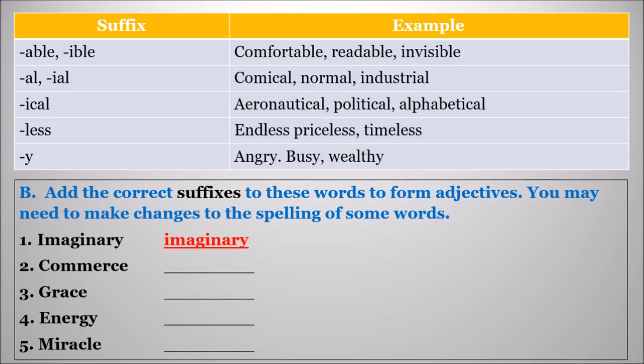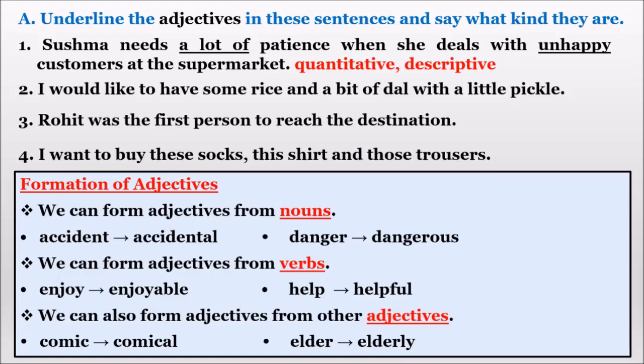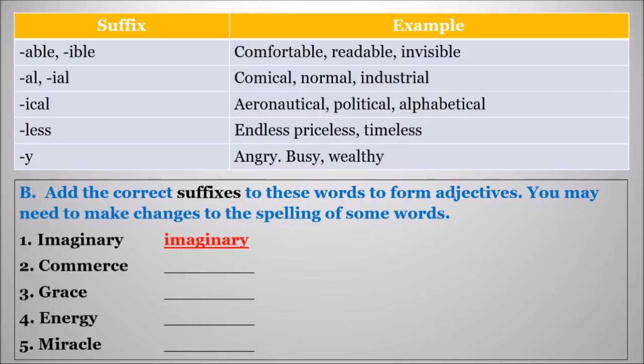So these are the 5 things, guys. And the remaining, there are 10 questions in Roman B. The remaining 5 you have to do on your own. So today's homework is on page number 9. In A Roman, 8 questions are there. 4 I have done for you and explained clearly. The remaining 4 you have to do. And another homework is on page number 10, B Roman, 10 questions are there. 5 I have finished along with the spellings and explanation. The remaining 5 you have to do as homework.